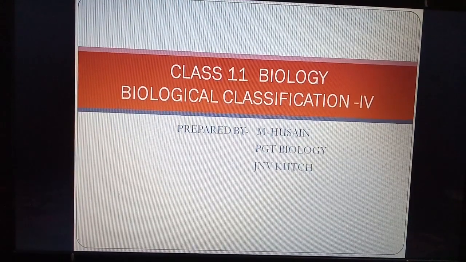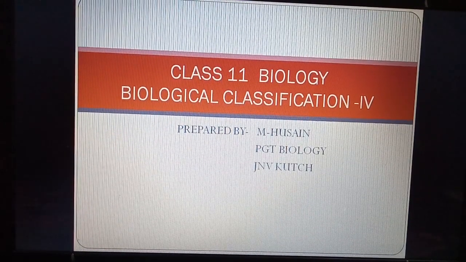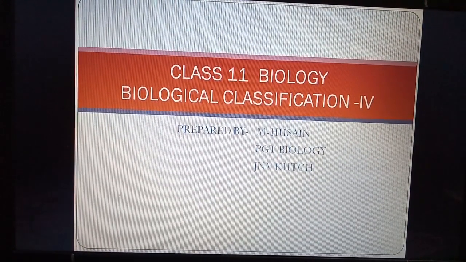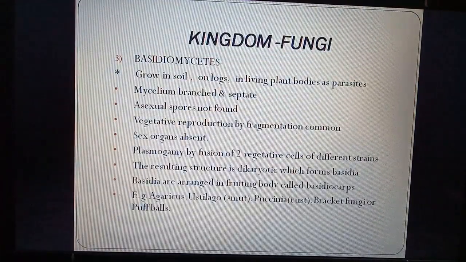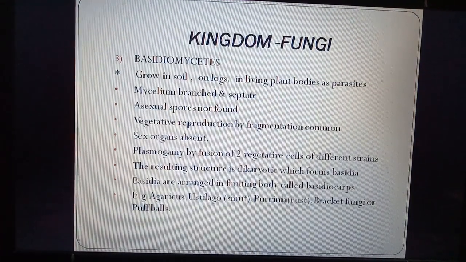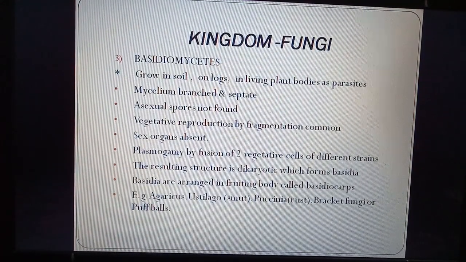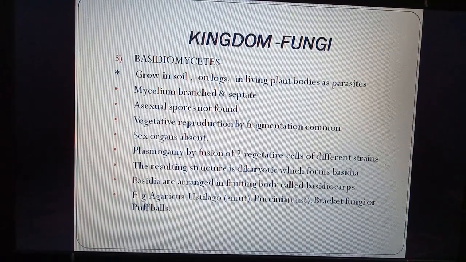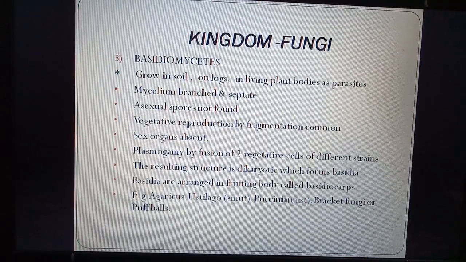Welcome students. Today we are dealing with class 11 biology and the chapter is biological classification part 4. In the last class we studied about kingdom fungi, the first two classes, and today we are studying the third